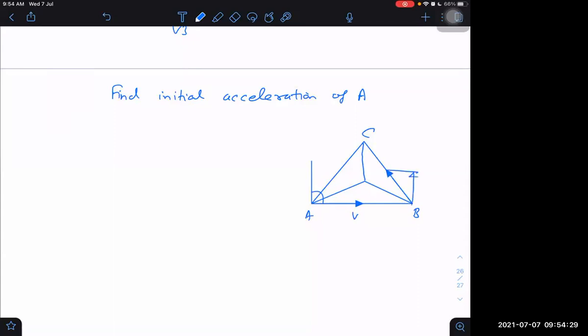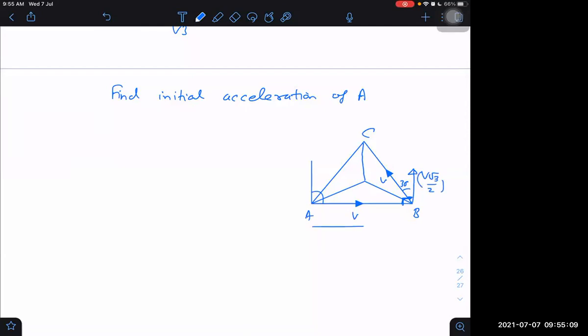this component of velocity. What is this component of velocity here? It is V. This will be, I think, 30 degrees. Perpendicular component I am taking here. That perpendicular component will come out to be equal to V into root 3 by 2.